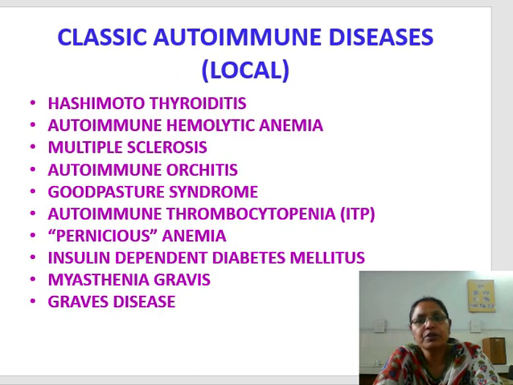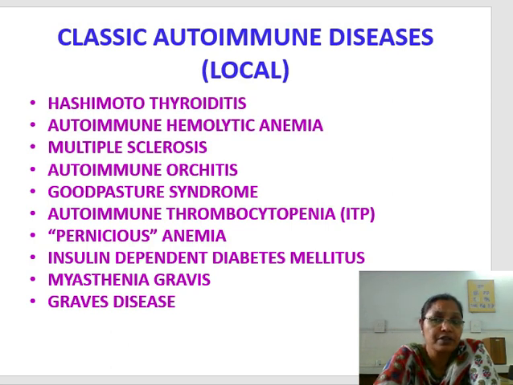The classic autoimmune diseases of the local type are Hashimoto's, involving the thyroid, autoimmune hemolytic anemia, multiple sclerosis, autoimmune orchitis, Goodpasture syndrome, involving the kidney and lungs, autoimmune thrombocytopenia, involving the spleen, pernicious anemia, insulin dependent diabetes mellitus, myasthenia gravis, and Graves' disease. We all know about these diseases from our last lecture on hypersensitivity reactions.